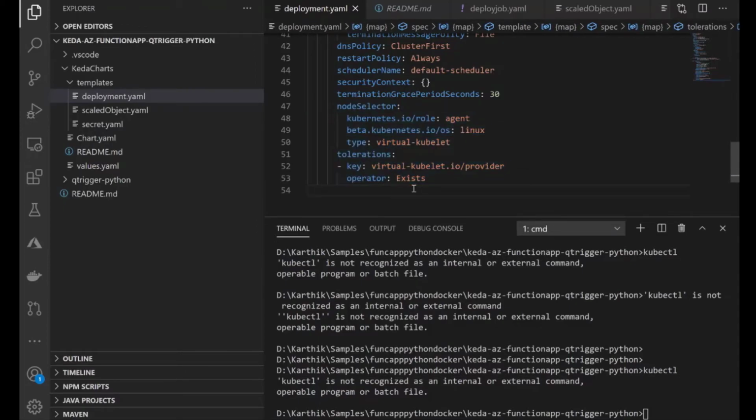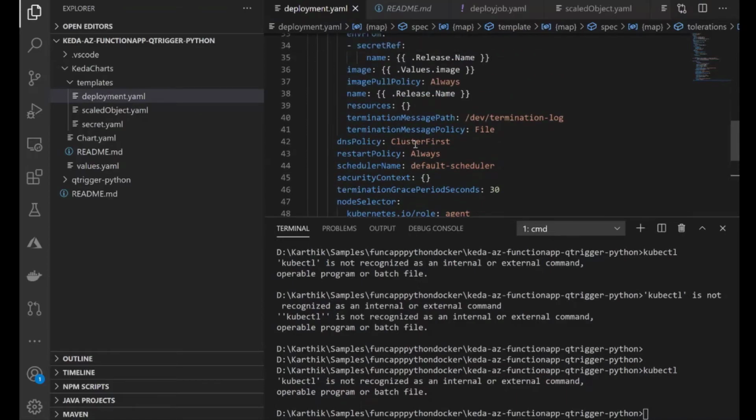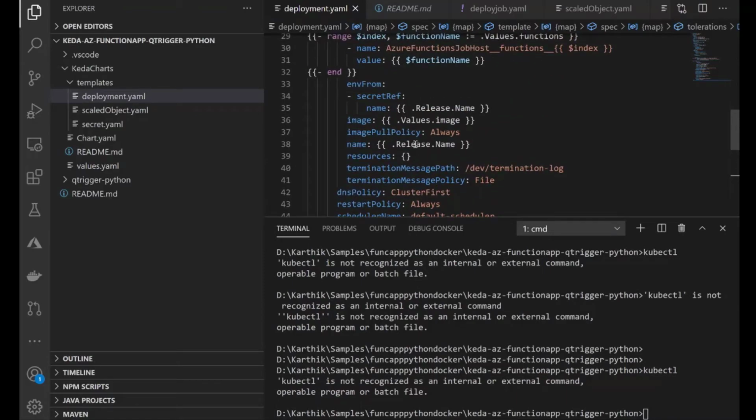So three things you saw, right? The first is the values.yaml, which is a collection of your variables which you are going to use somewhere, in a deployment or in the scaled object or any other ingress or any other YAML files which you will be using inside the charts.